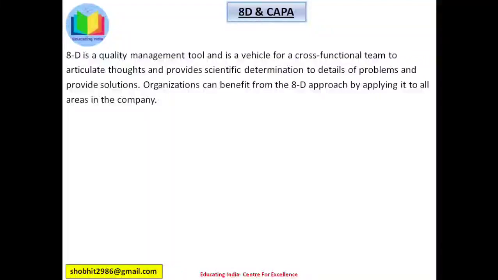Friends, 8D is a tool which is used in QMS for doing the RCA of a problem and taking corrective actions to eliminate the problem, and also these corrective and preventive actions with horizontal deployment should be applied to other products with similar problems. 8D technique can be applied to many areas in the organization. 8D provides excellent guidelines allowing us to get to the root of a problem and ways to check that the solution is actually working.